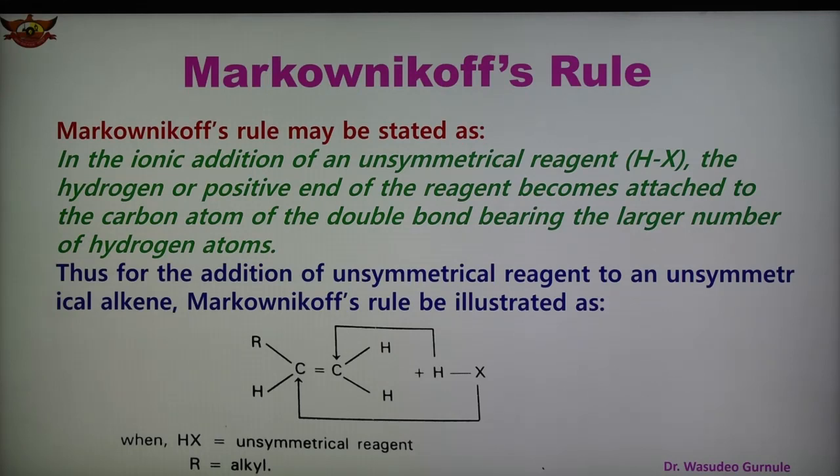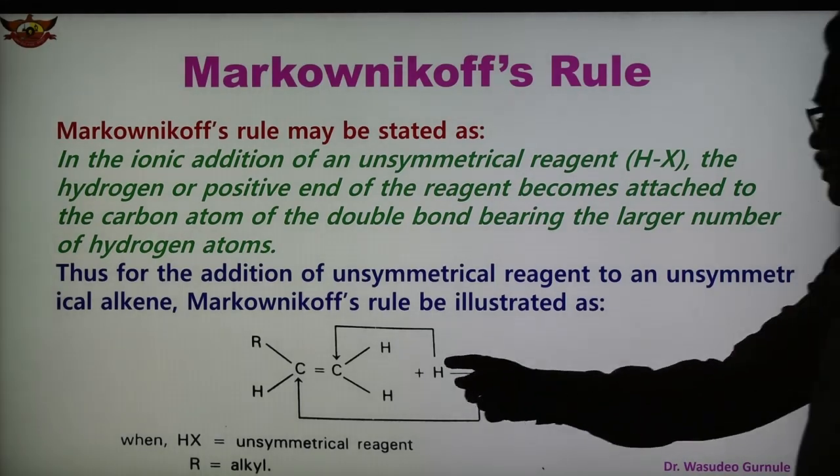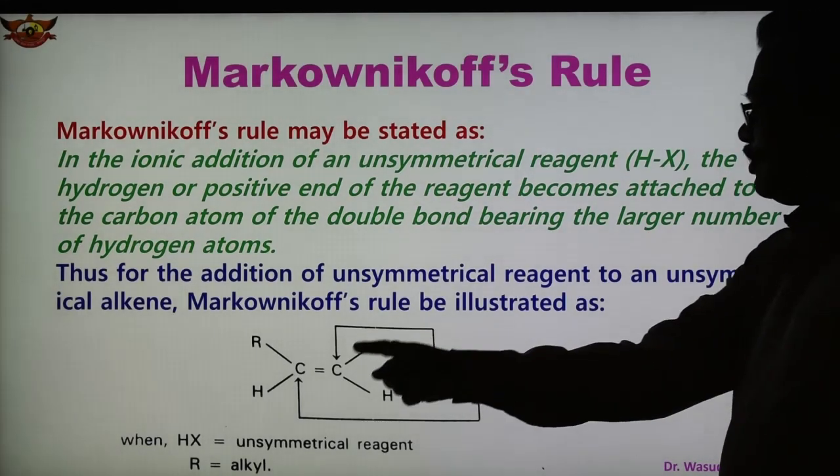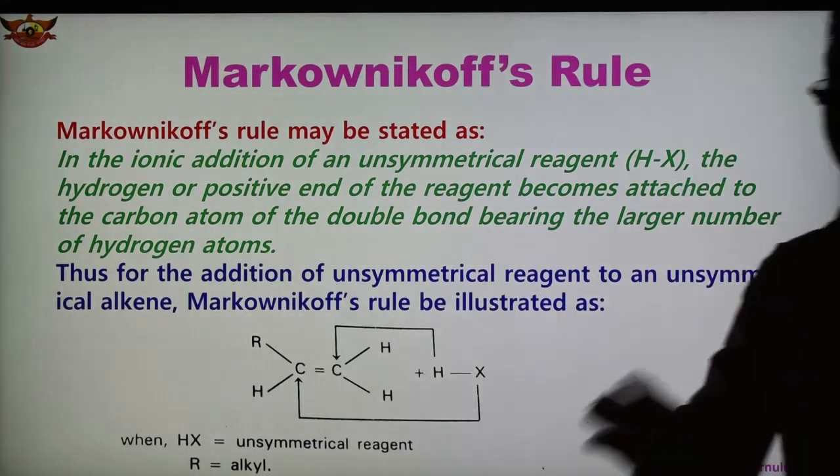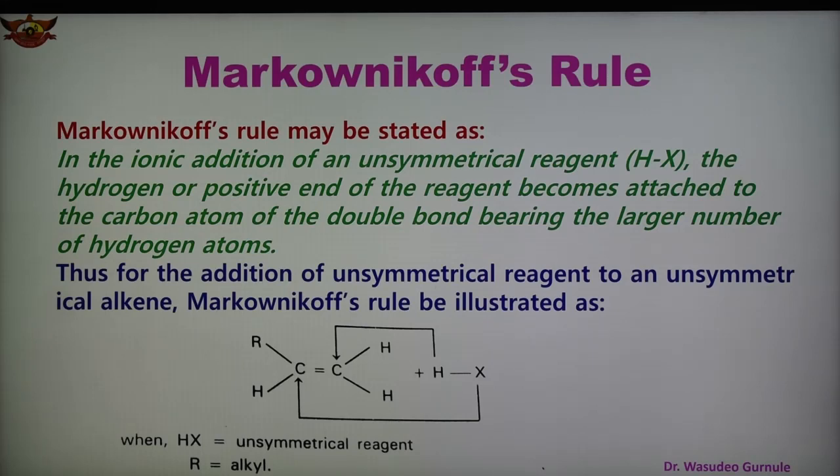And in this case HX is the unsymmetrical reagent, R is the alkyl group, as we know the symbol R is the alkyl, and HX is in general an unsymmetrical reagent. So if we add the unsymmetrical reagent HX to an unsymmetrical alkene, the addition will take place in this way. This is to be kept in mind. Positive end attaches to the carbon containing the large number of hydrogens, negative end attaches to the carbon containing less number of hydrogen atoms in the unsymmetrical alkene. So this is Markovnikov's rule. This is an important rule. Remember the statement.